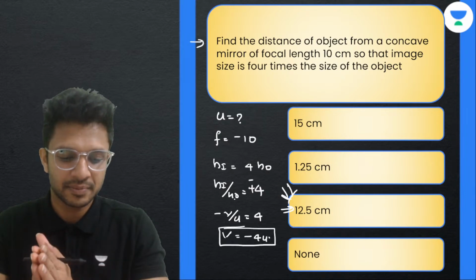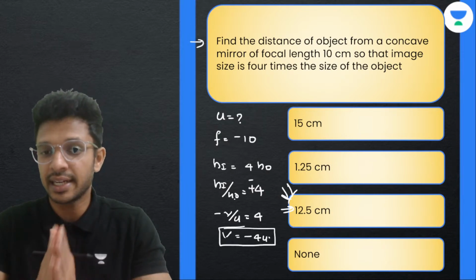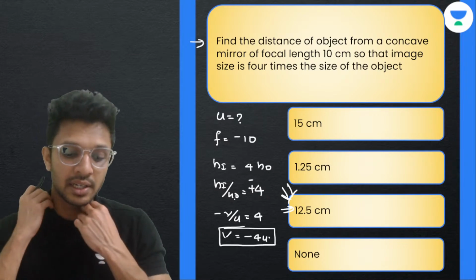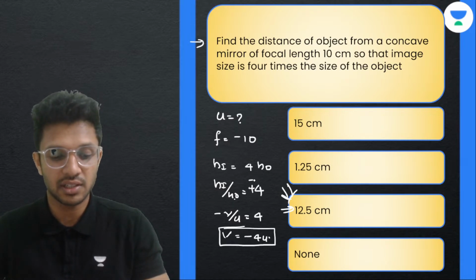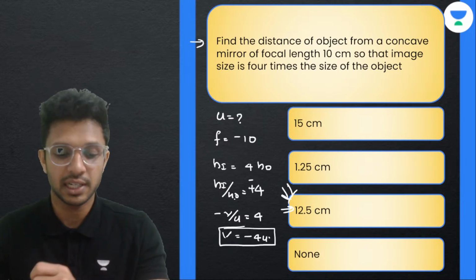ठीक है? समझ में आ गया? The entire concept, this is very important because we have to do both the process where magnification is considered as positive and magnification is considered as negative. ये तो बहुत important है.